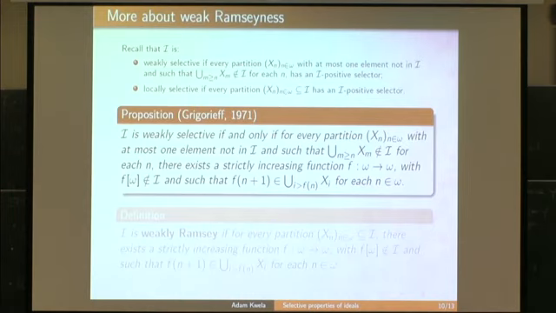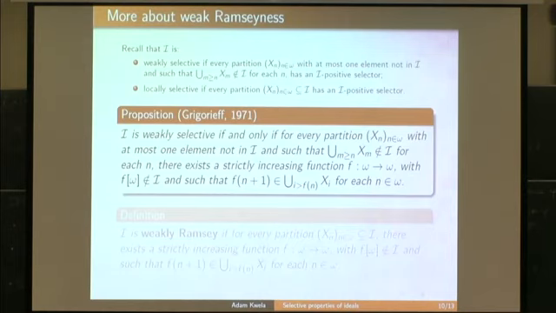But additionally, we require this technical property from the last line of the proposition: f of n plus 1 must be in the union of all x_i for i greater than f of n, for each n. Something like that. And Grigoriev proved that this slightly changed definition is equivalent to the original definition of weak selectivity.